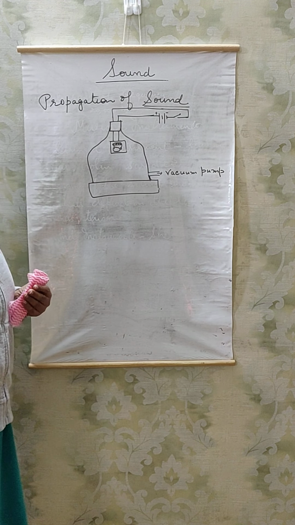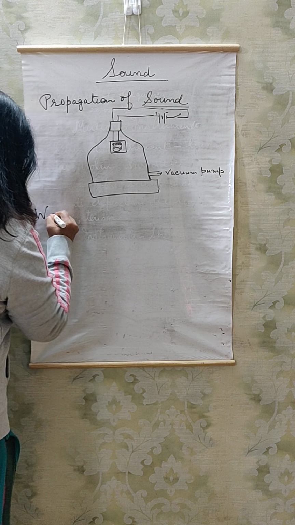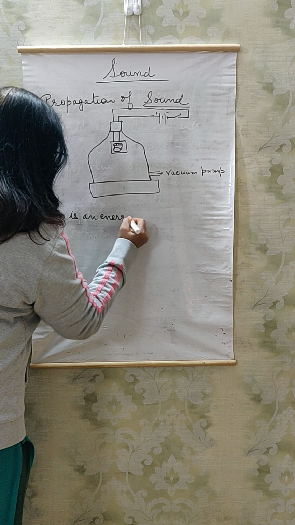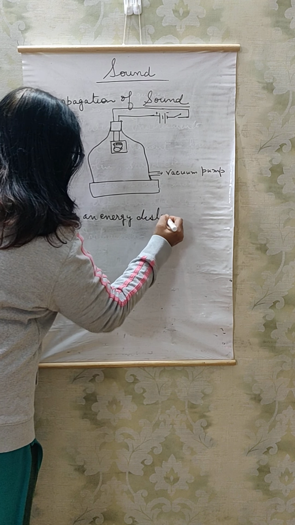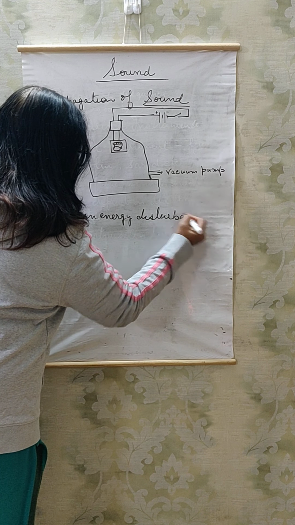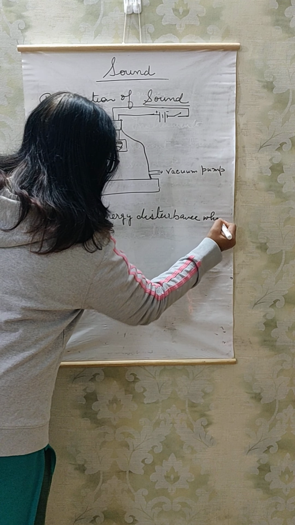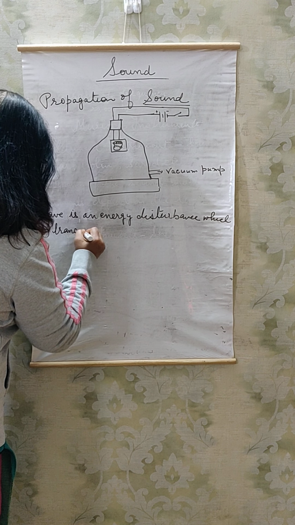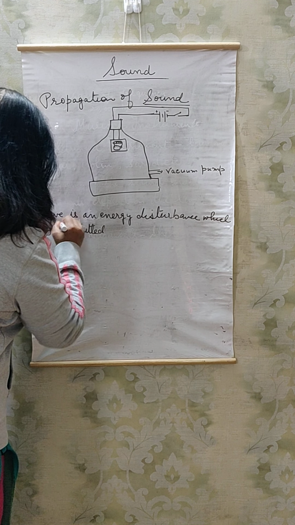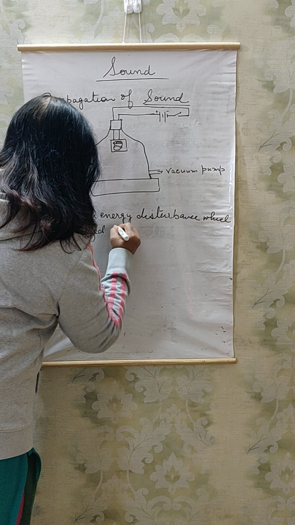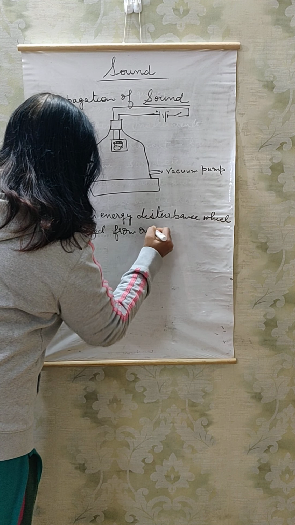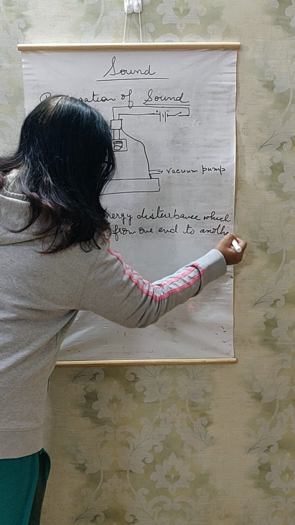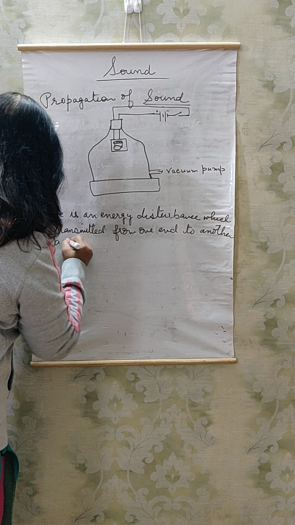Now comes the question, what is a wave? Wave is an energy disturbance which is transmitted from one end to another in a medium.